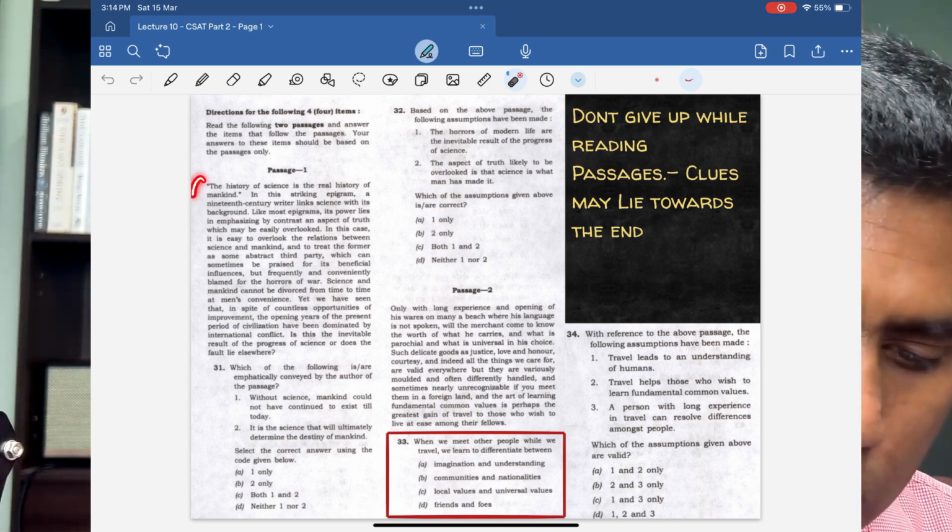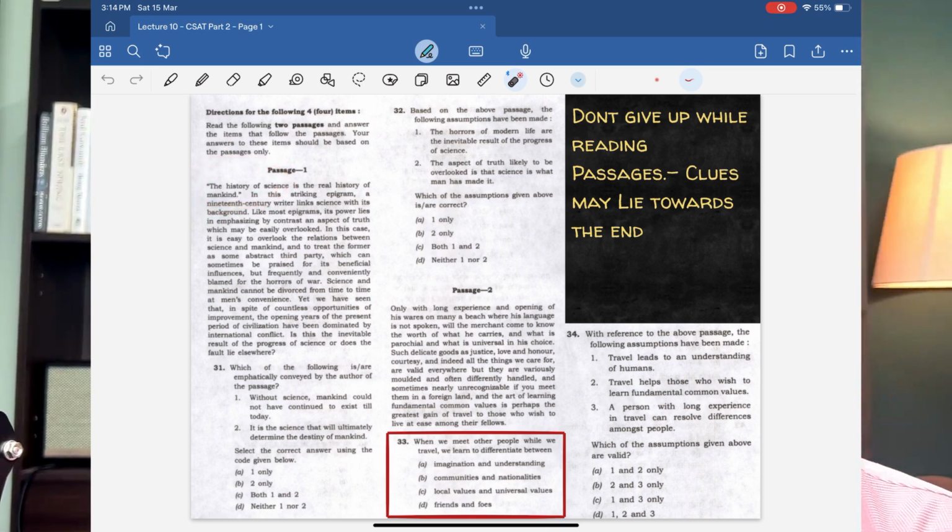Exactly, right? Because the statement says mankind is what science has made out of it. But then the author in the third sentence says, like all other epigrams, it is only a part of the truth. It is overlooking the other part of the truth. And then he goes on with further discussion.